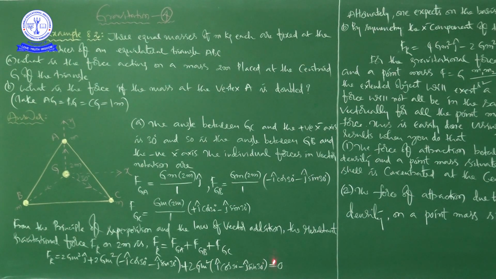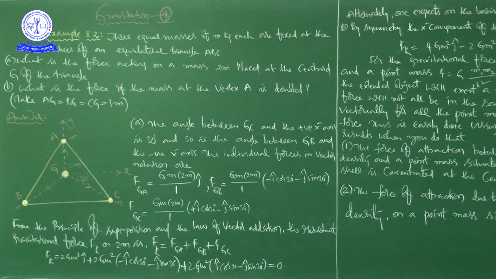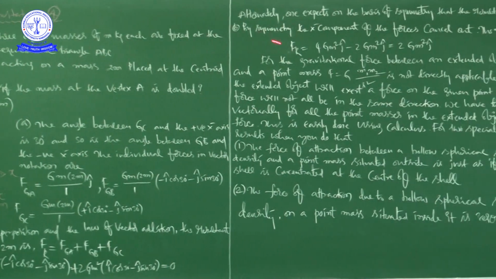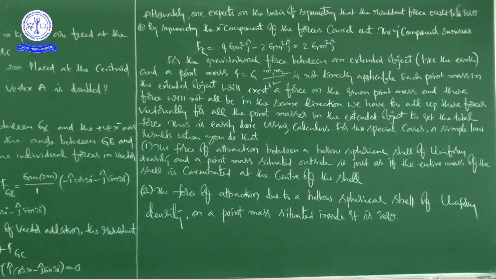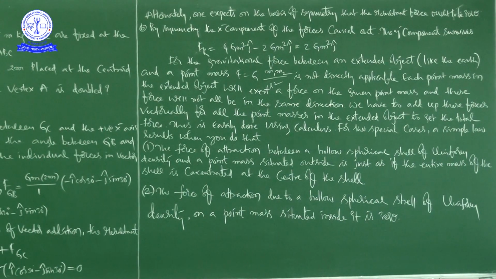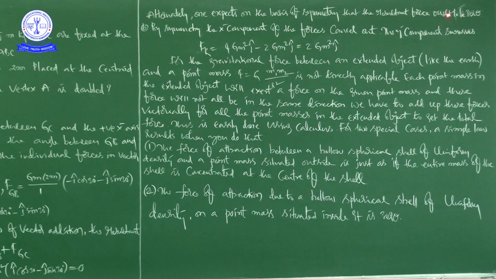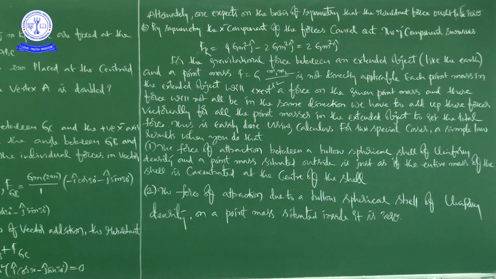So what can we write here? Alternately, one expects on the basis of symmetry that the resultant force ought to be 0, right? The resultant force that we got is 0. Now see here, B.